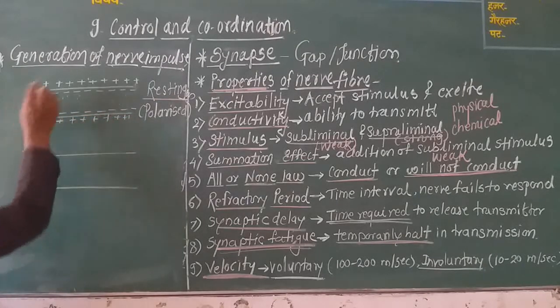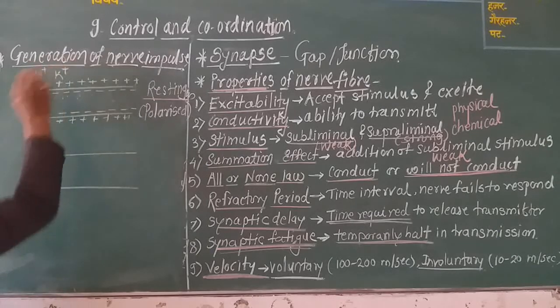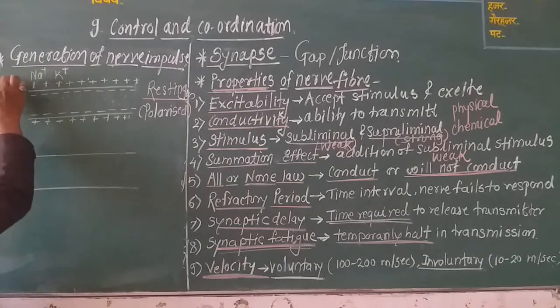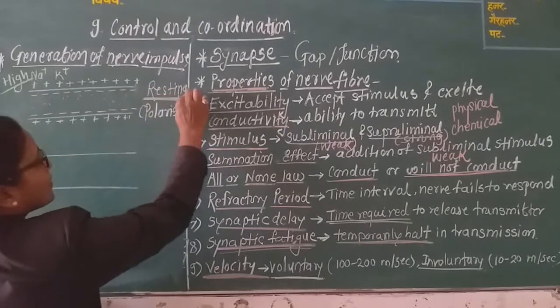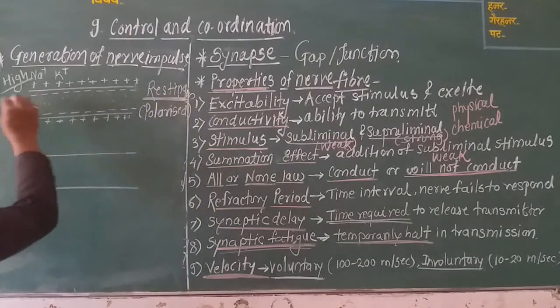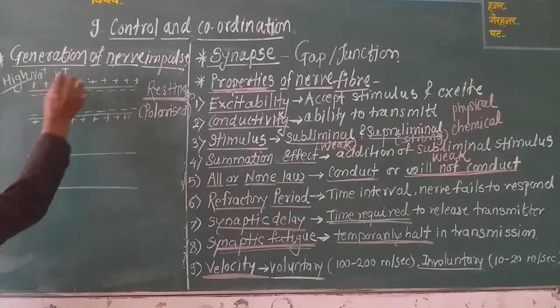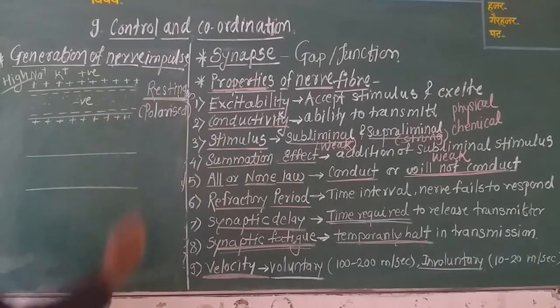These positive ions are Na plus and K plus. A high amount of positively charged ions outside is called the resting stage of the neuron. The exterior is electropositive, and the interior environment is electronegative.